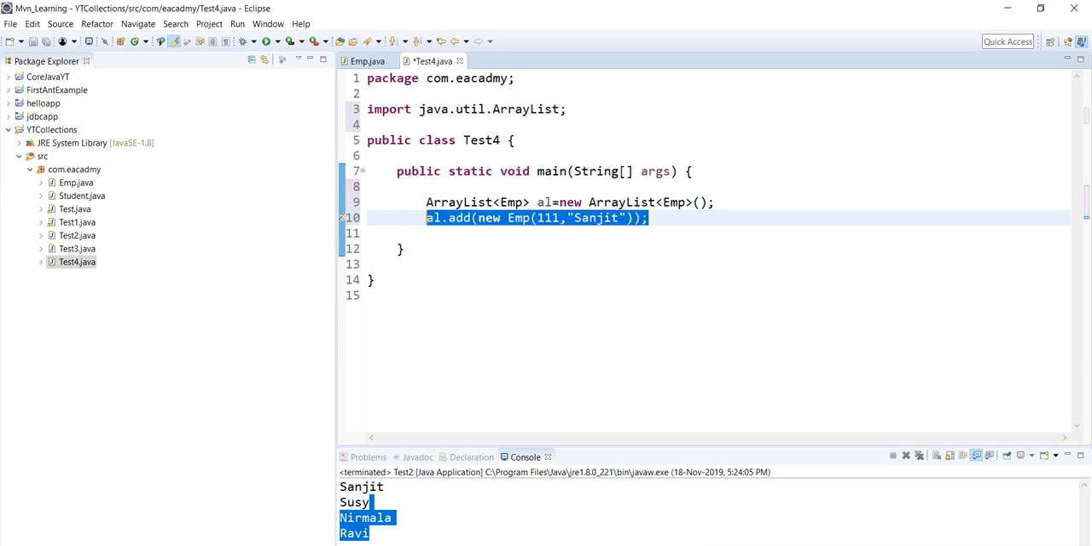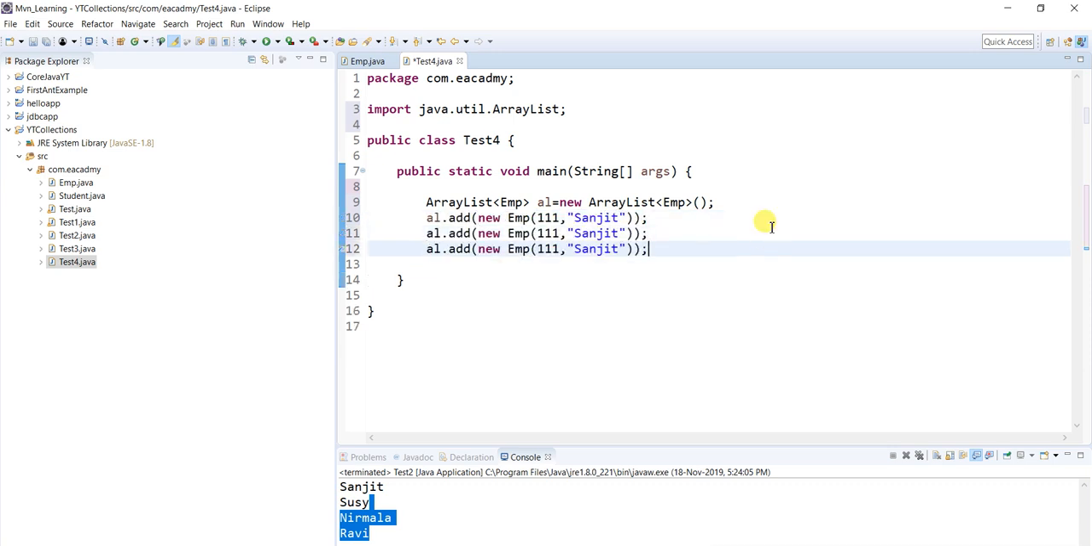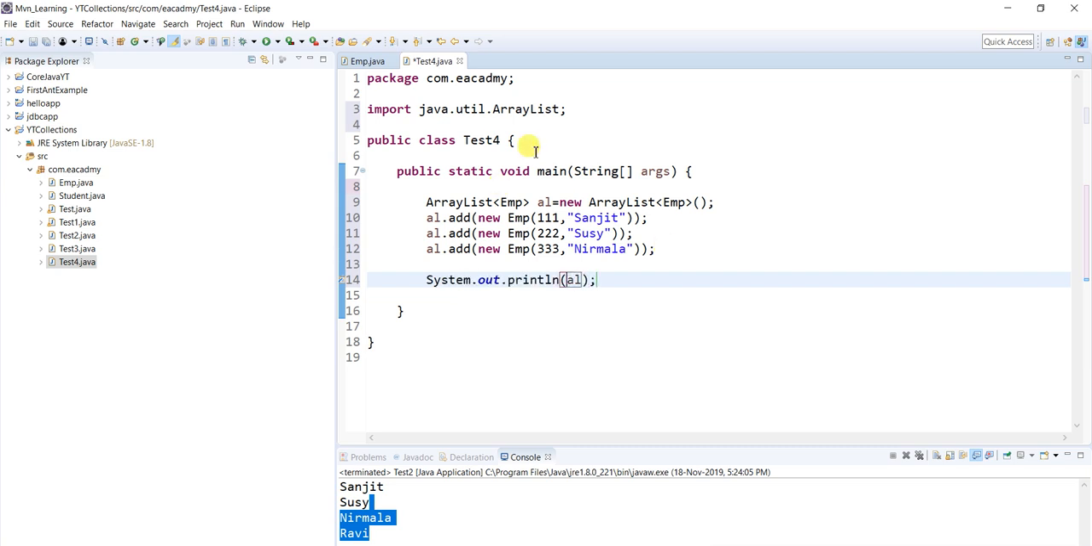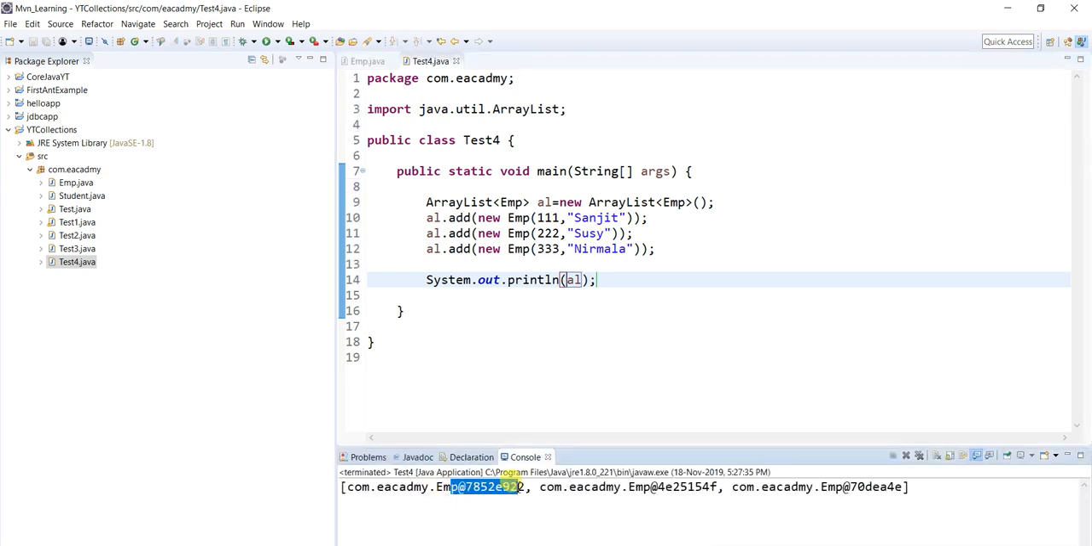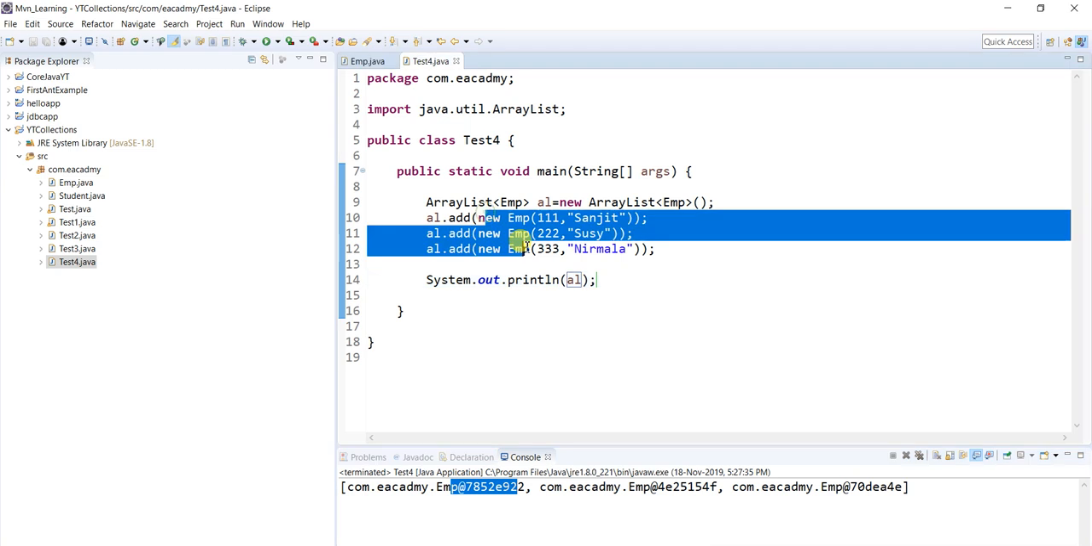Okay, same way let me copy and paste three times, this time 222 Susi, 333 Nirmala. Fine, I added three objects. If you have any doubt, you can print array list. You will get the reference, not the output. See, I'm going to get only reference, but I want to fetch these details.